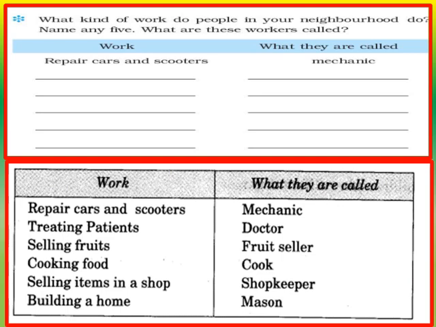Yes, he is called a shopkeeper. A shopkeeper sells items in a shop. The next work is building homes. Children, who builds homes? Yes, a mason builds homes. So children, a mason builds homes.